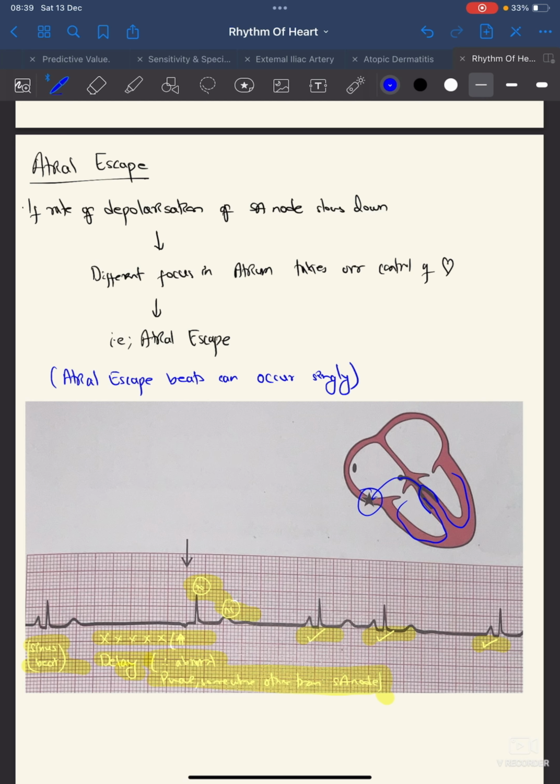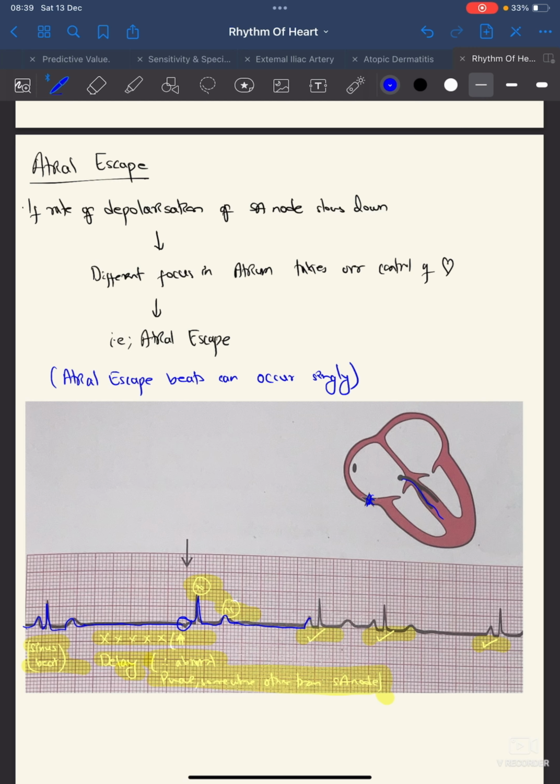So you can see here is the sinus beat, PQRST, but this is trying. There is no depolarization from the atrial muscle. The first wave of depolarization came over here, it went down, but there has been no further depolarization. So there has been the escape rhythm from the atrial. So you can see here is an abnormal P wave, but the rest, QRST, is normal.